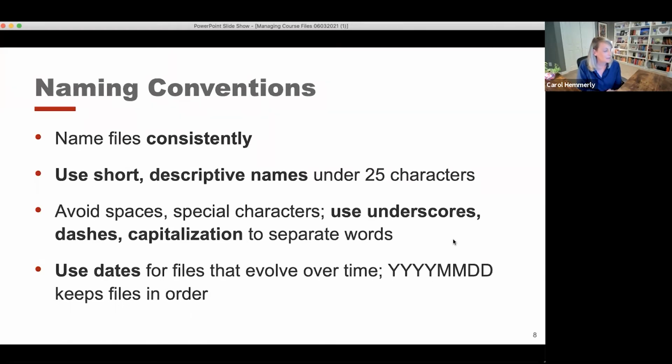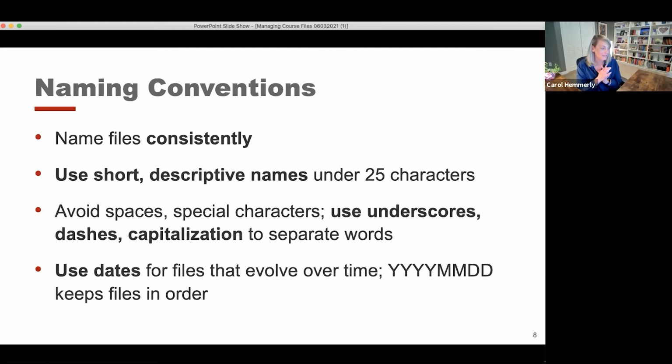So the first one that we have here is just a very general list of basic naming conventions. And I guess going into this, I want to say that most people already have some standard naming conventions that they're already using. So most people aren't just randomly naming their files and trying to figure out what's going on, though I'm sure that there are some of you that might be doing that. I live in the house with someone who stores all of their files in their downloads folder. So people are at various levels of how they're managing those files.